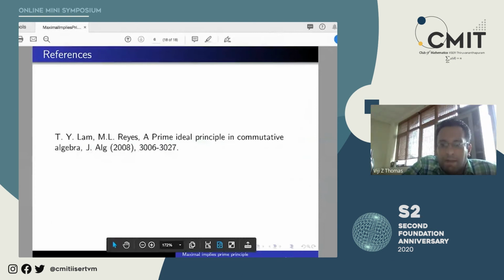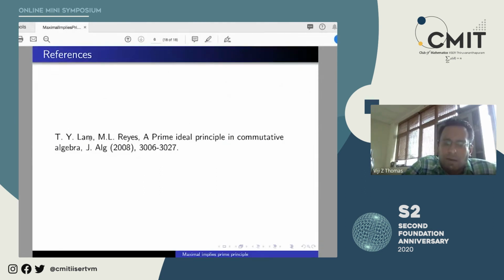Here is the paper, by T.Y. Lam and M.L. Reyes. T.Y. Lam has several books, almost like Lang. He has four or five books. Lang has many, but T.Y. Lam has a lot of books written. He is a professor at Berkeley, I think now retired. And they wrote this in 2008.